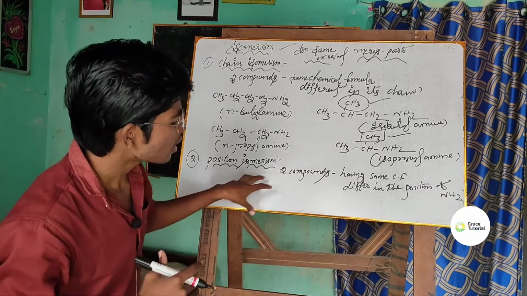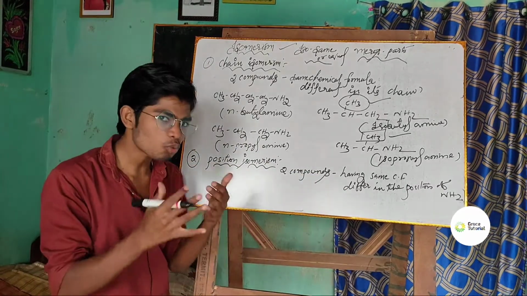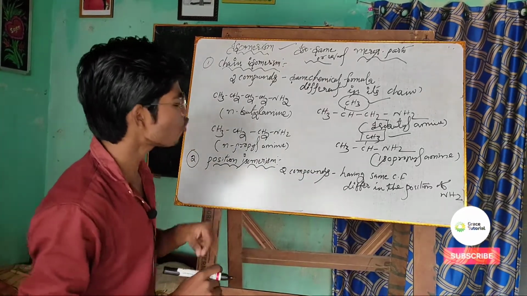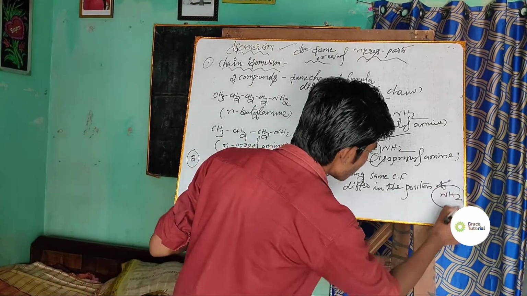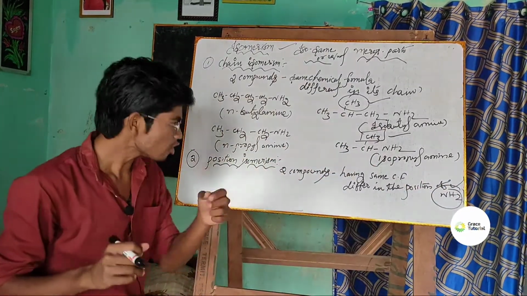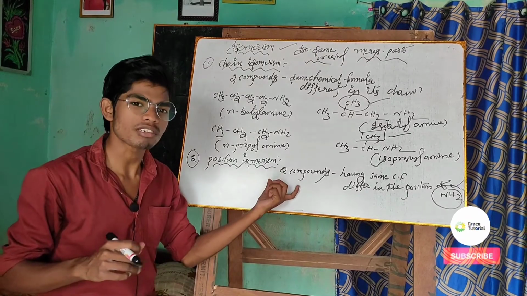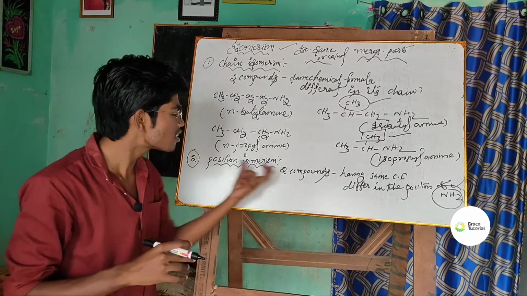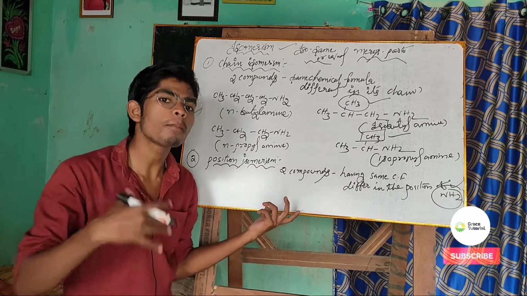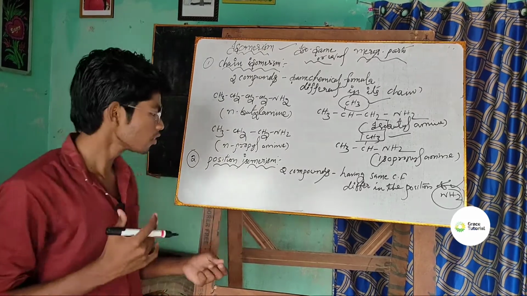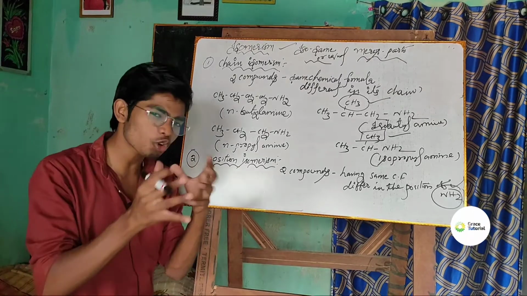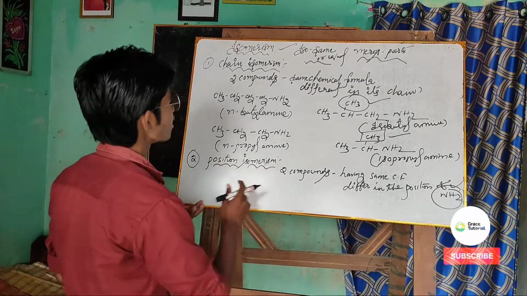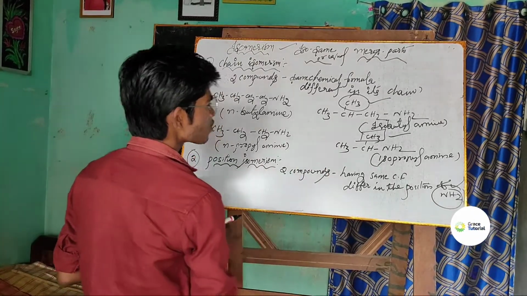What happens here? The chemical formula remains the same, but what will be different? The position of this amine group is different, and that is what basically makes them position isomers, and the phenomenon of these position isomers is called position isomerism. Well, let me show you an example so that you can understand it clearly. Let me write this for you.